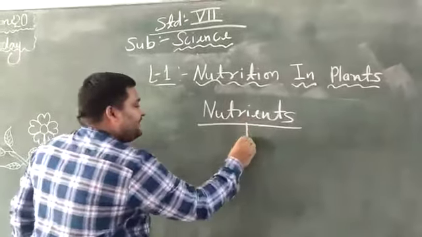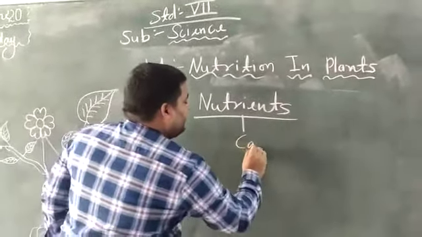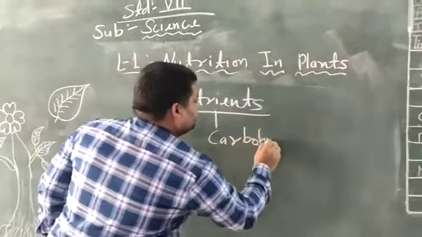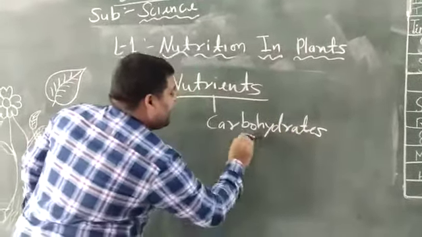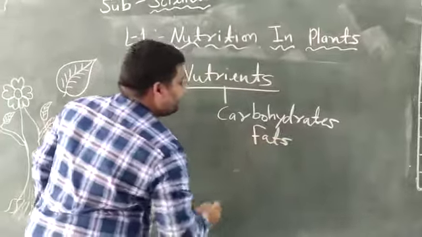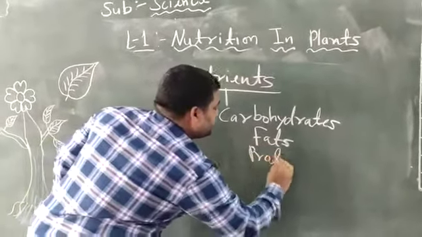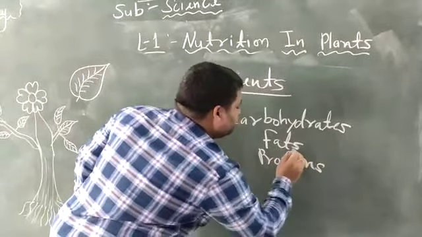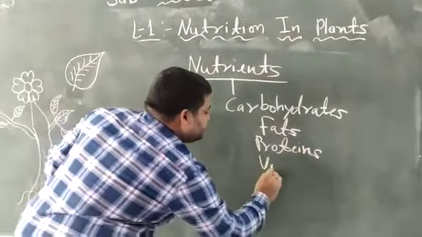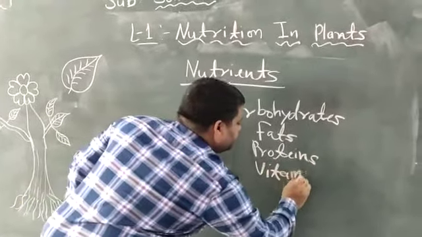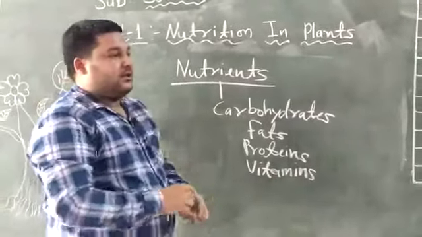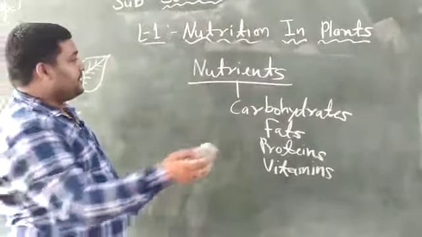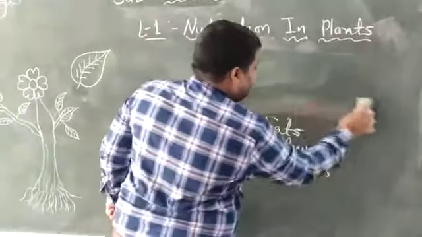There are different types of nutrients: carbohydrates, fats, proteins, vitamins, as well as minerals.